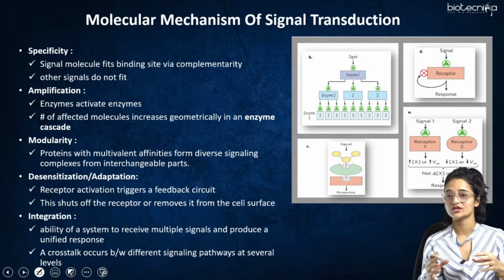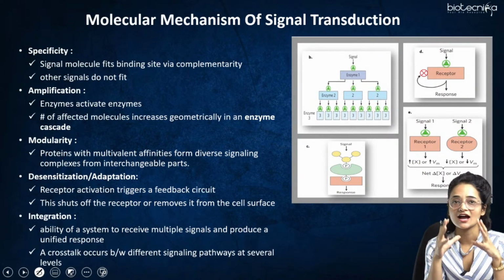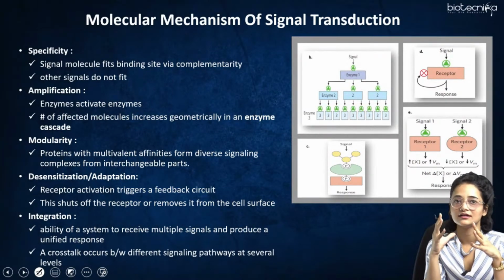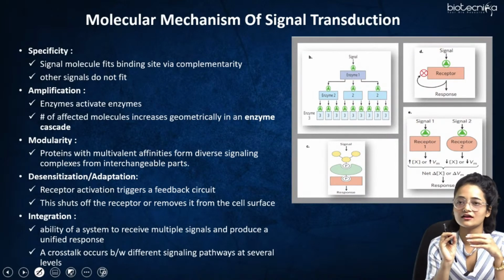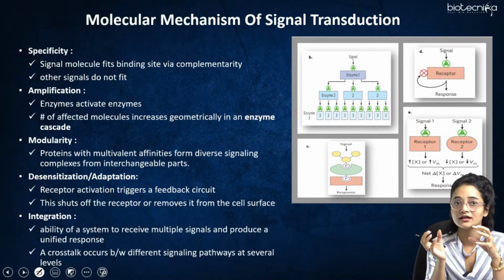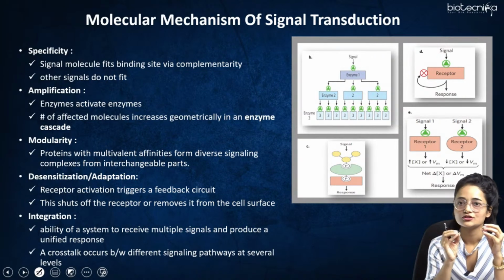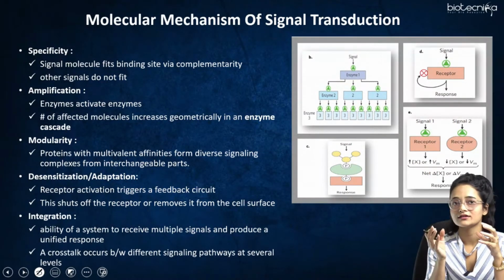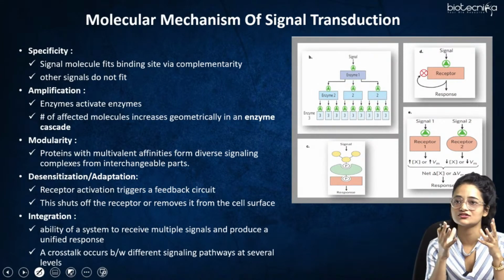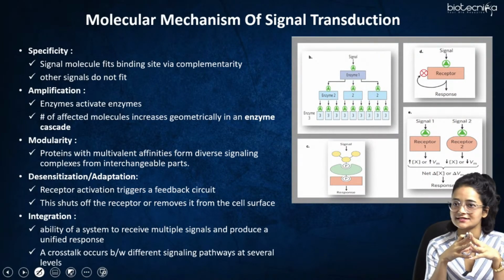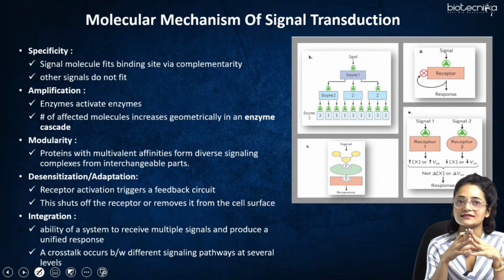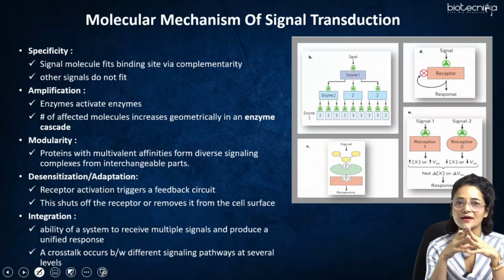So whichever signal transduction it is, it is highly specific to its ligand. A particular specific type of ligand only binds on the basis of complementarity. It can only bind to a particular receptor, and no other signal can fit inside the receptor, and the signal transduction won't take place. First is the specificity. Second comes the amplification. So enzyme activates enzyme.